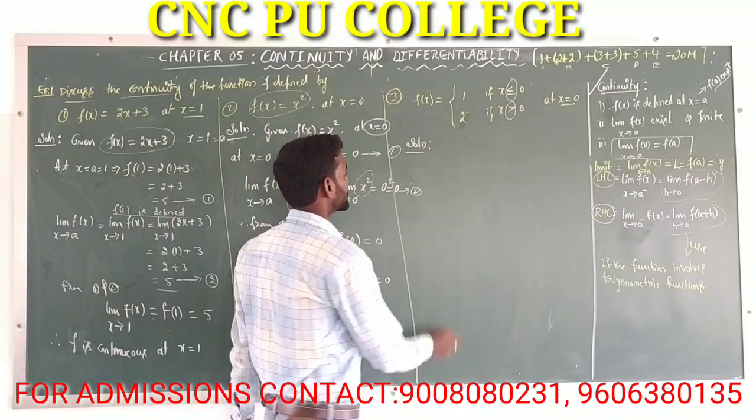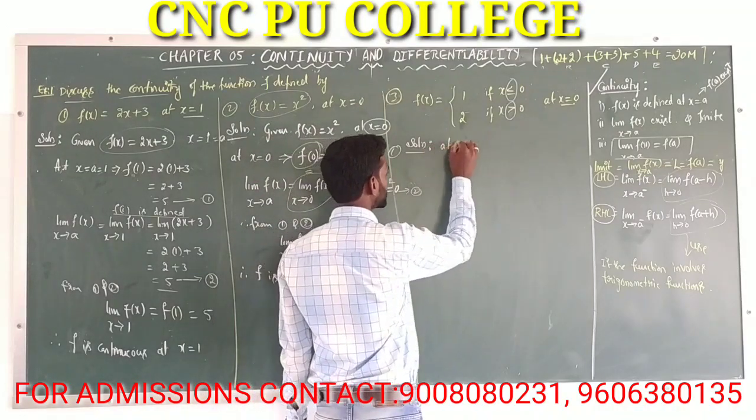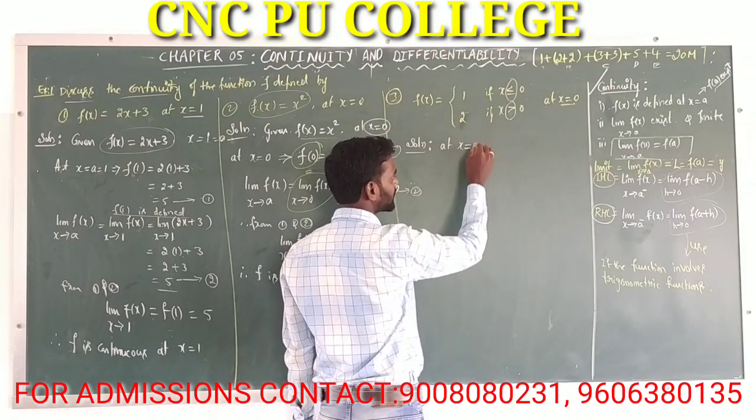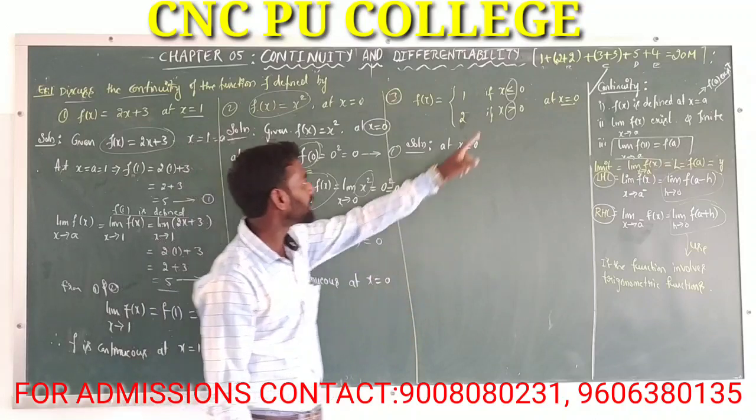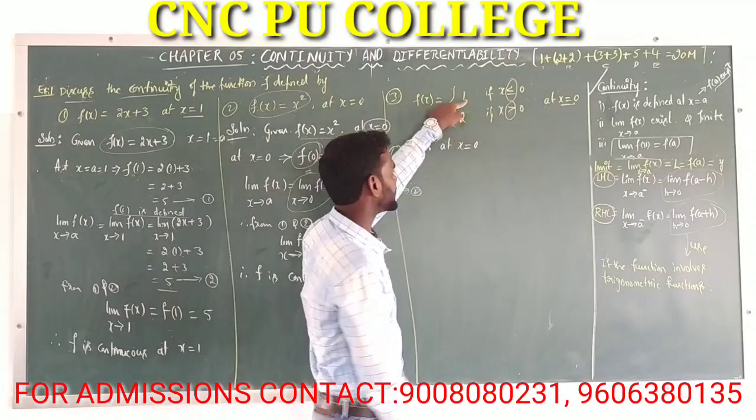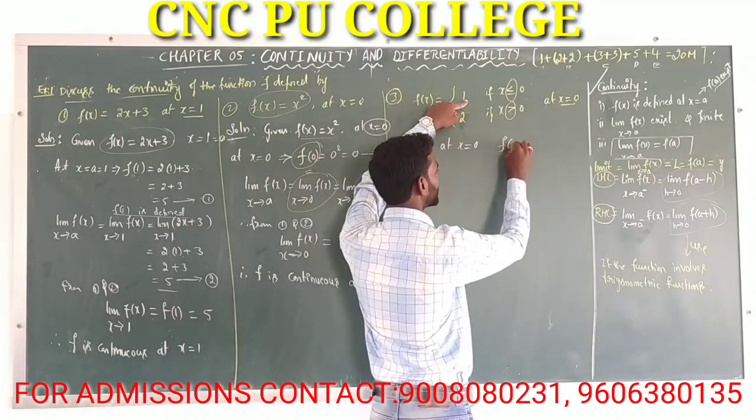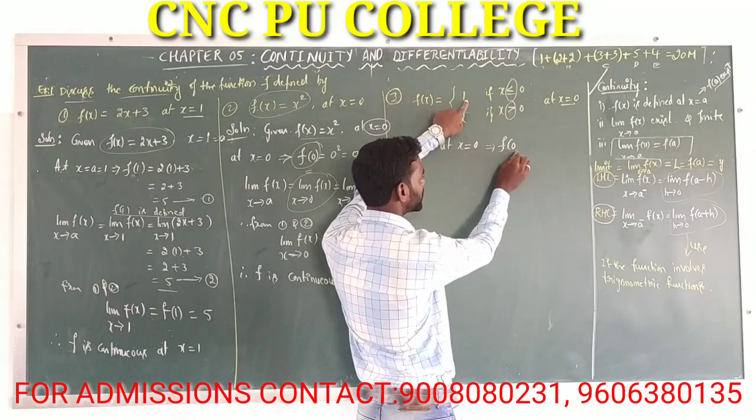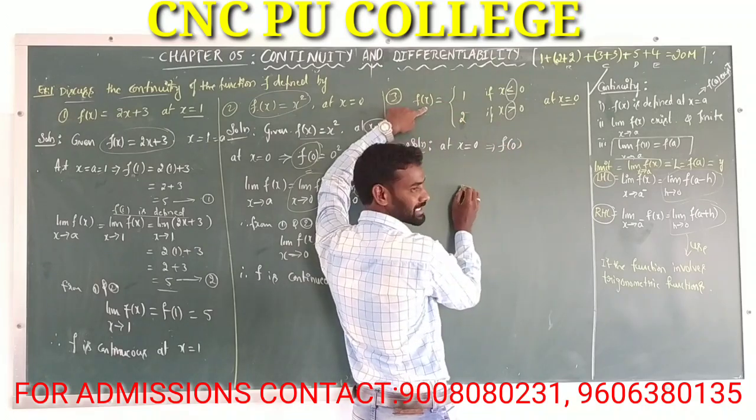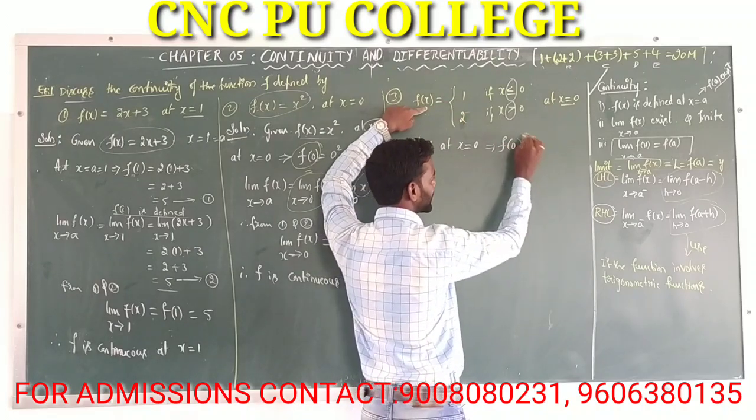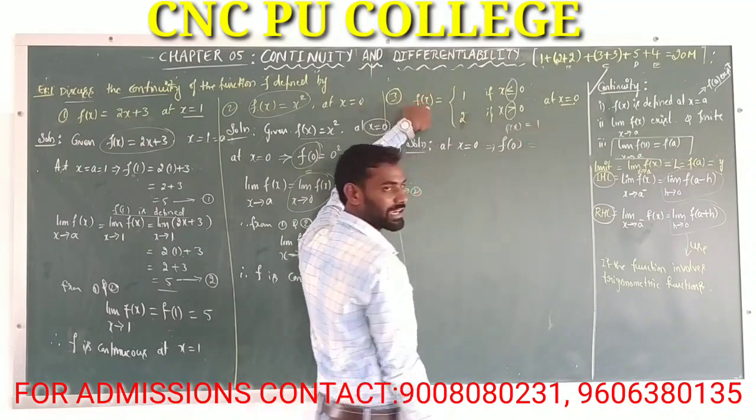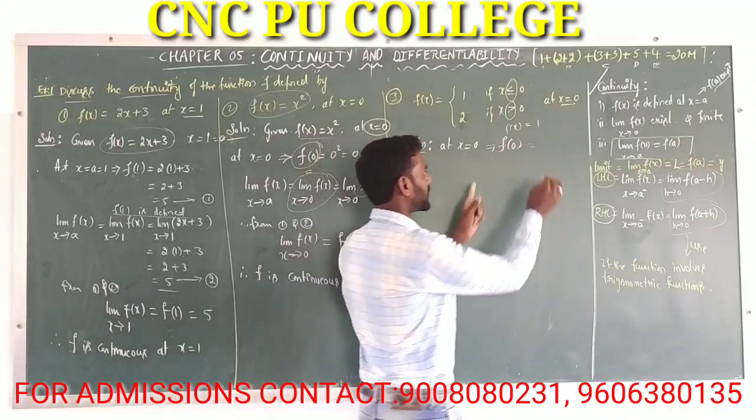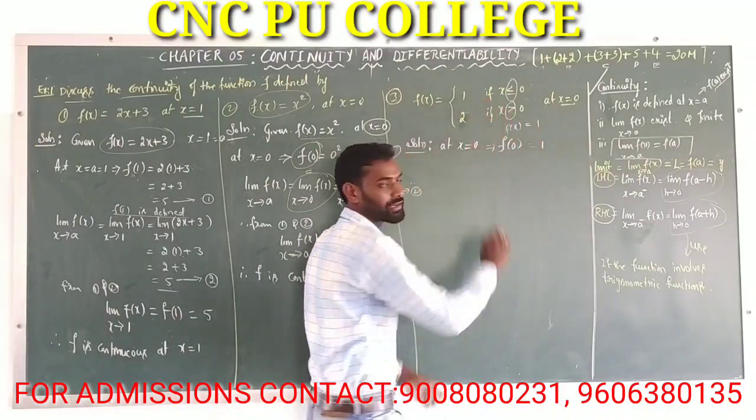Now, solution. Observe. Here we have to check left hand limit and right hand limit. At x is equal to 0, function value is 1. That is f of 0 is equal to 1, because at x is equal to 0, f of x is equal to 1.